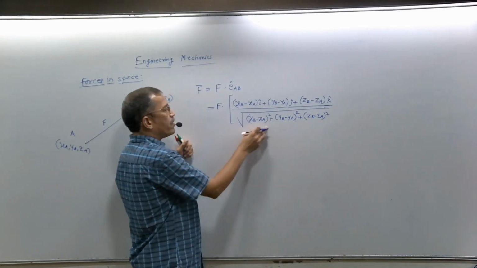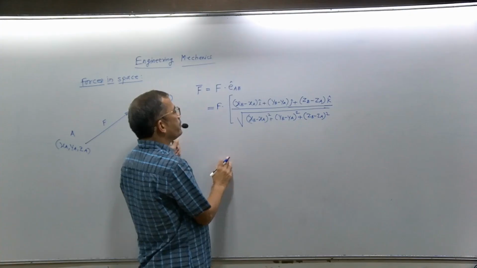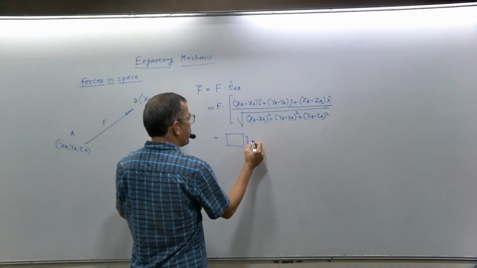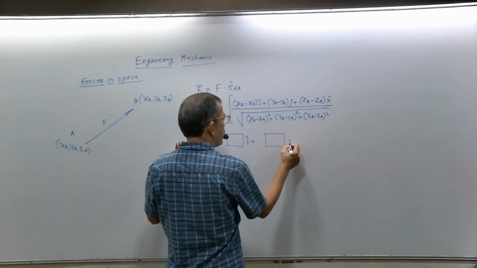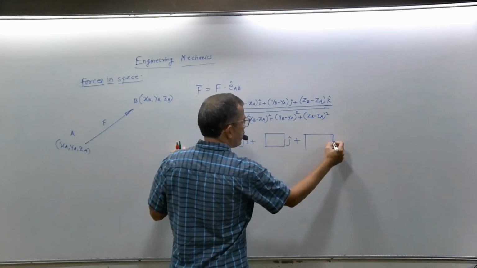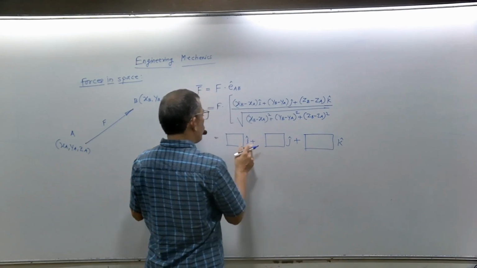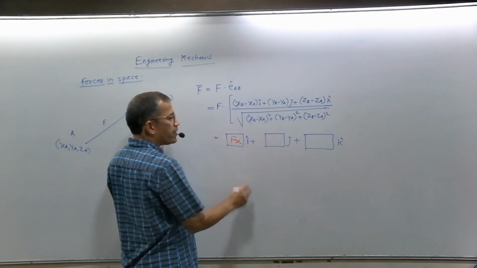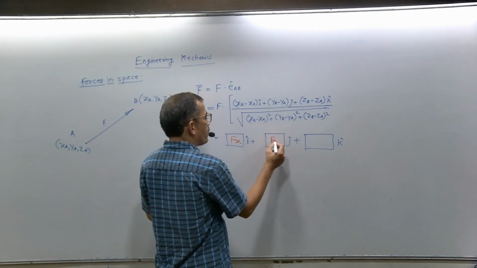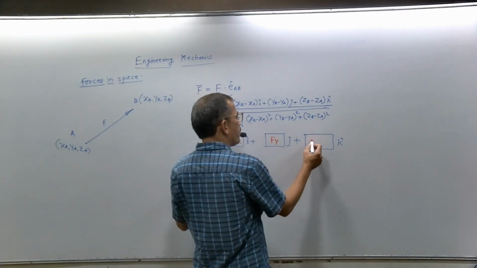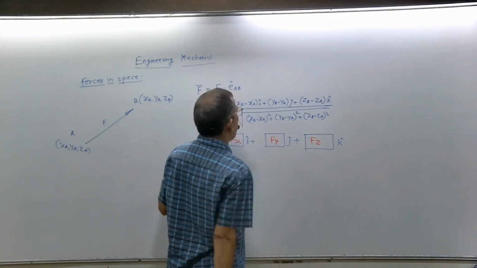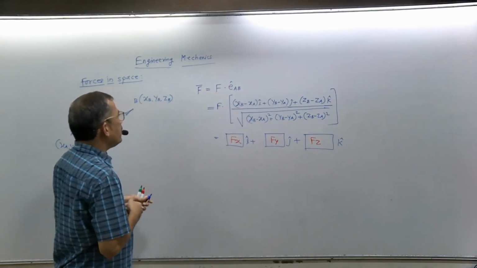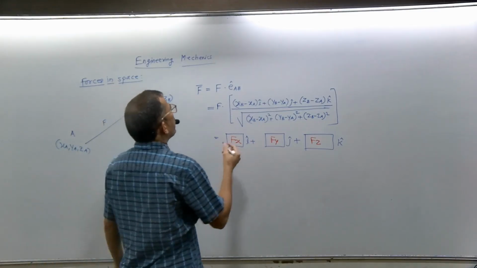Now all these are some coordinates. You will get some value here. If you take the dot product, you will get some coefficient of I cap, plus some coefficient of J cap, plus some coefficient of K cap. The coefficient of I cap is the component of force F along the x-axis. The coefficient of J cap is the component of force F along the y-axis. The coefficient of K cap is the component of force F along the z-axis. Is this clear?